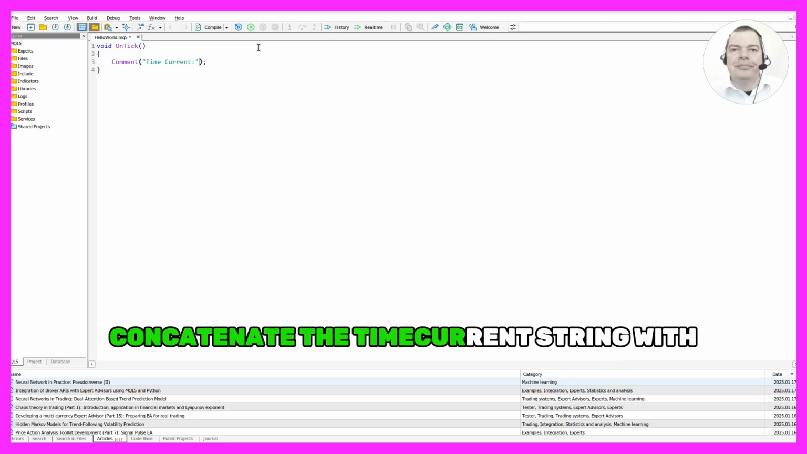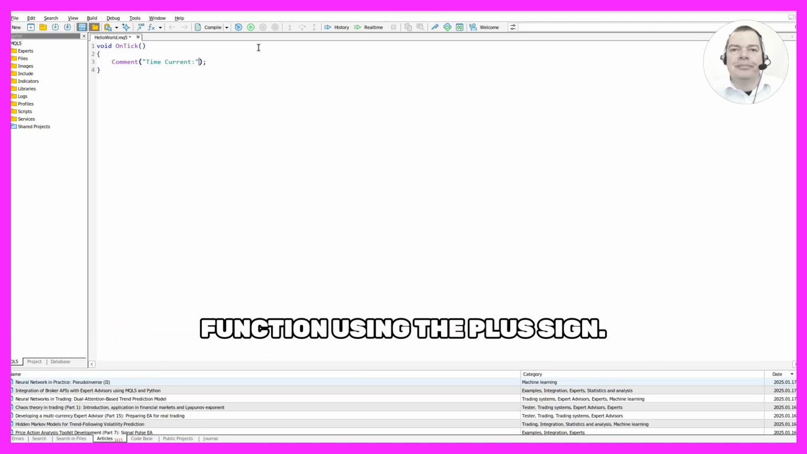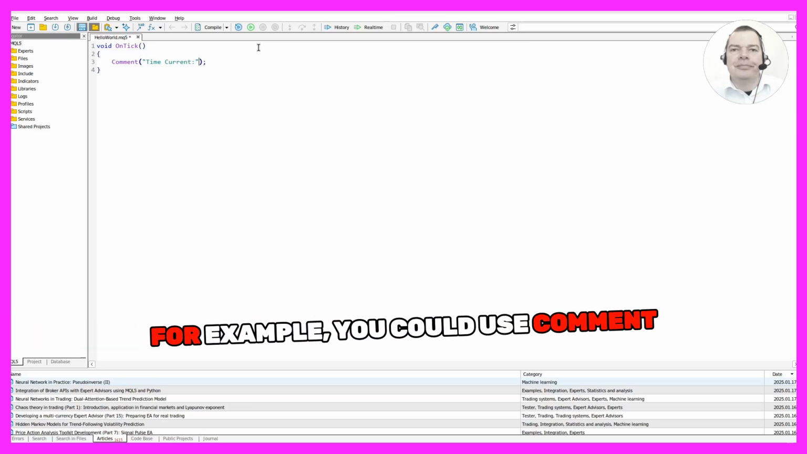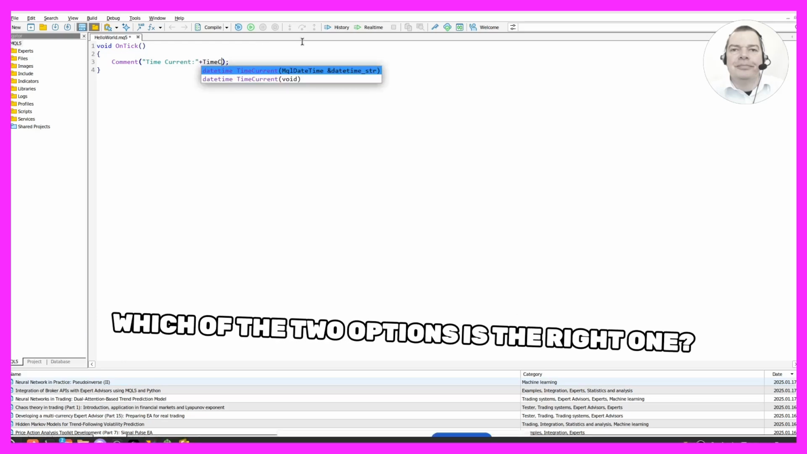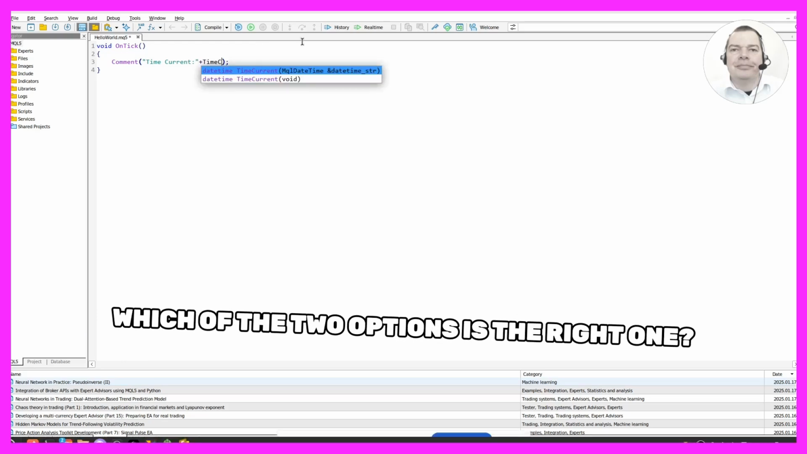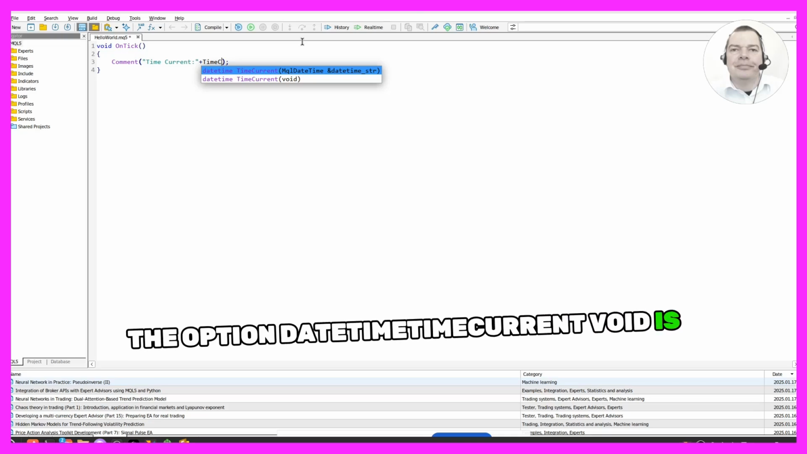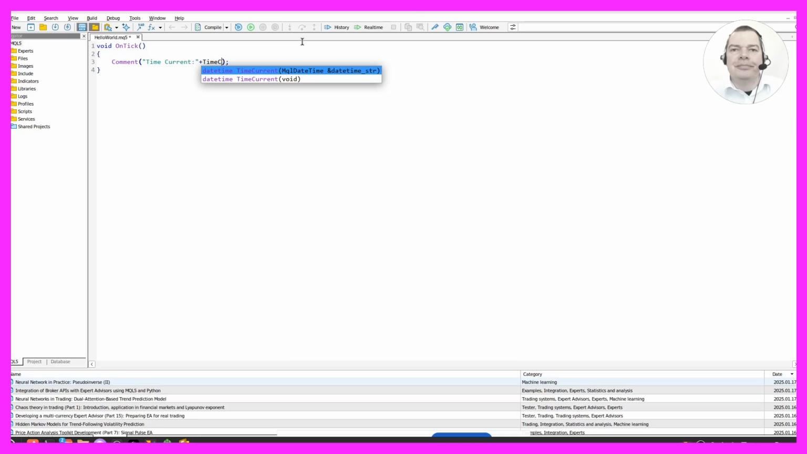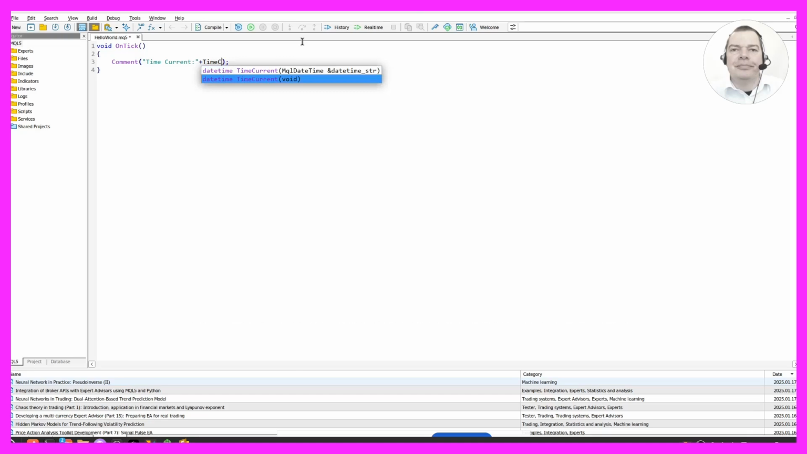Concatenate the timeCurrent string with the actual result from the timeCurrent function using the plus sign. For example, you could use comment, timeCurrent, plus timeCurrent. Which of the two options is the right one? The option datetime timeCurrent void is the right one. It looks like it is calling the timeCurrent function without any parameters.